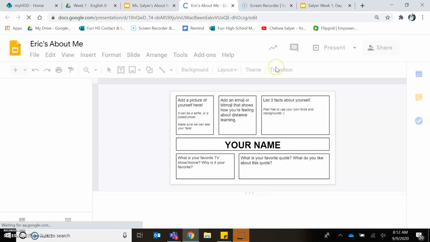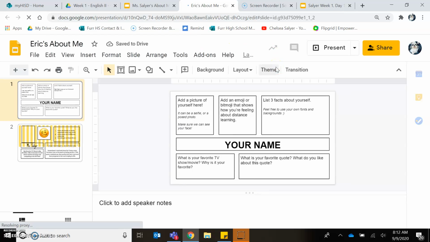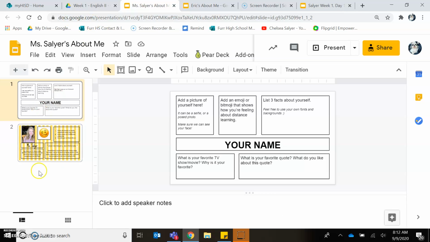Once you click OK, then I need you to share the document with me so I know that you did it, okay? It looks the exact same. See, this is the one I sent you. This is the one that you're going to be editing, right? The only difference is the name because we changed the name.